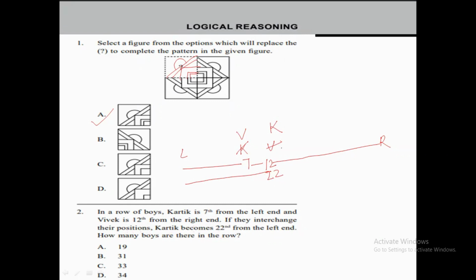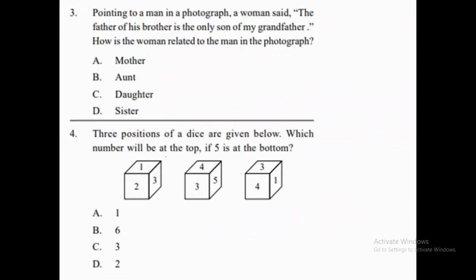As we all know, Vivek's position was the 12th position, and now they have interchanged. So technically Karthik's position should be Vivek's position only. In the question it is given that after interchanging, Karthik's position becomes the 22nd from the left hand. When we add both the positions, we get 34 only. But here we are counting Karthik 2 times, so we need to subtract 1 from it. When we subtract 1 from 34, we get 33. So that will be our correct answer, which is option number C.